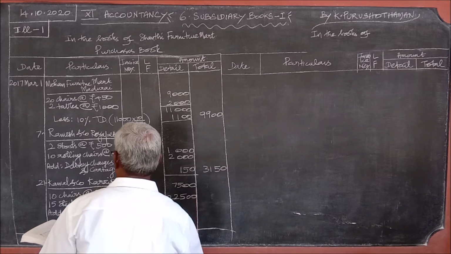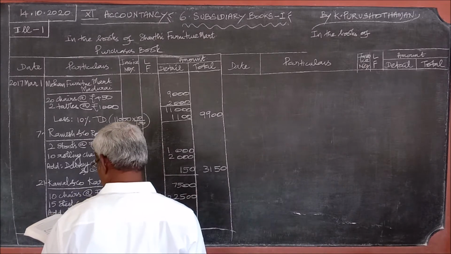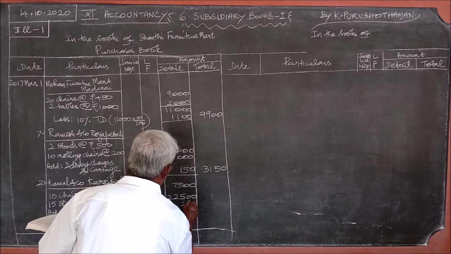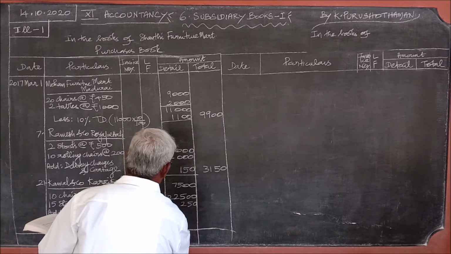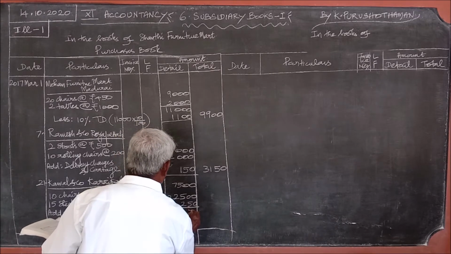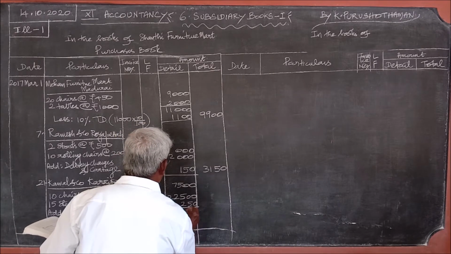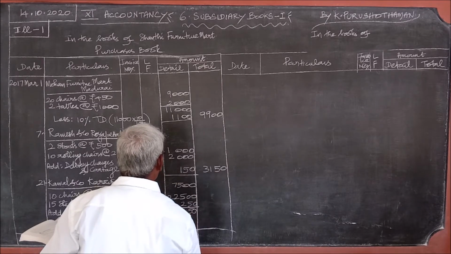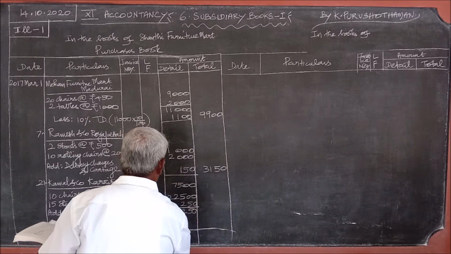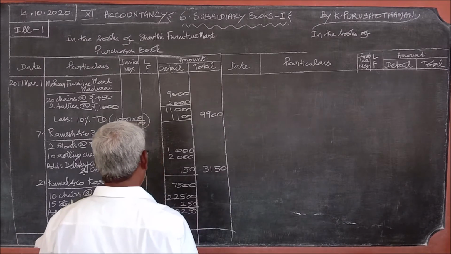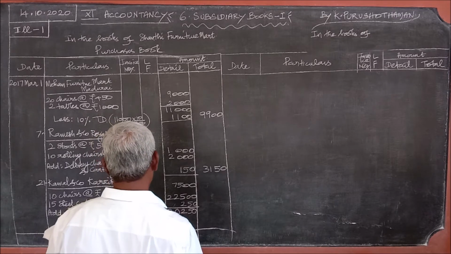22,500. Packing and delivery charges 250. So the total comes to 30,250.